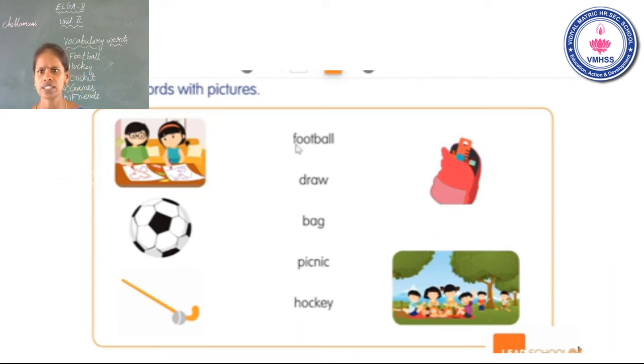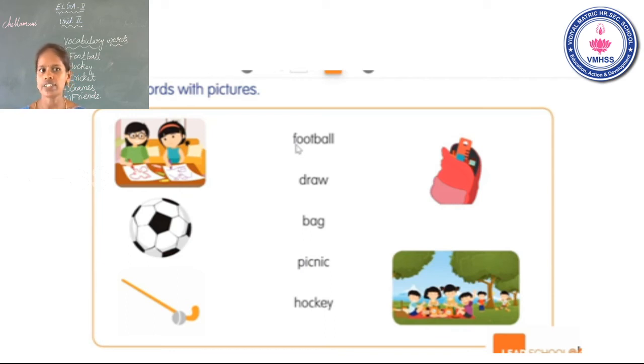What is the first picture? Yes, they are drawing. Second one, football. Third one, hockey stick and hockey ball. Next one, bag. Fourth picture is bag. Last one is, what do you see in this picture? They went for picnic. Yes or no? Yes, picnic. Last picture is picnic.